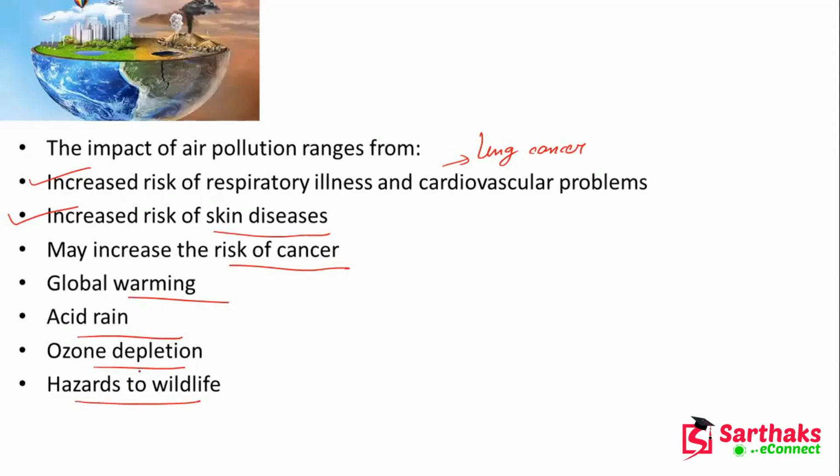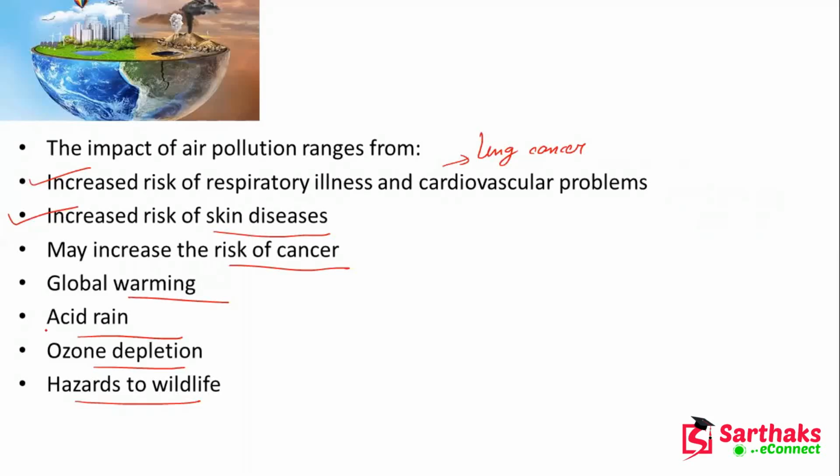Wildlife should have some proportion of oxygen, but they are not getting it if the carbon dioxide is so high. And it has been seen that due to pollution, some species are going extinct. So air pollution has an impact on all animals, not only human beings.